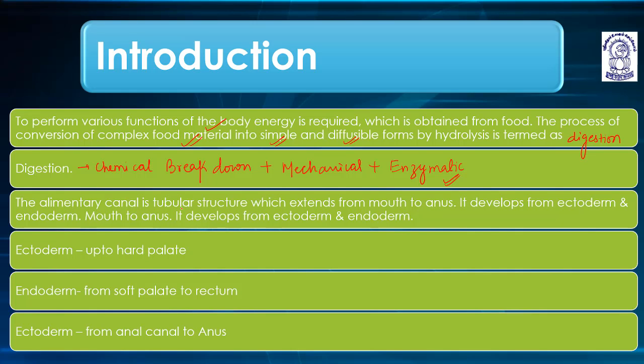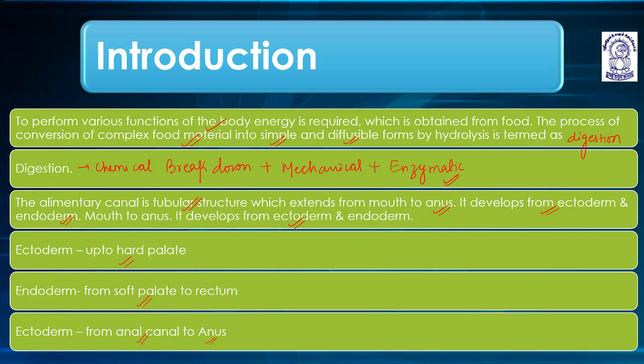The alimentary canal is tubular in structure and extends from mouth to anus. It develops from ectoderm and endoderm. Up to the hard palate it is ectoderm, and from the soft palate to the rectum it is endoderm. Again from the anal canal to the anus, it is ectoderm.